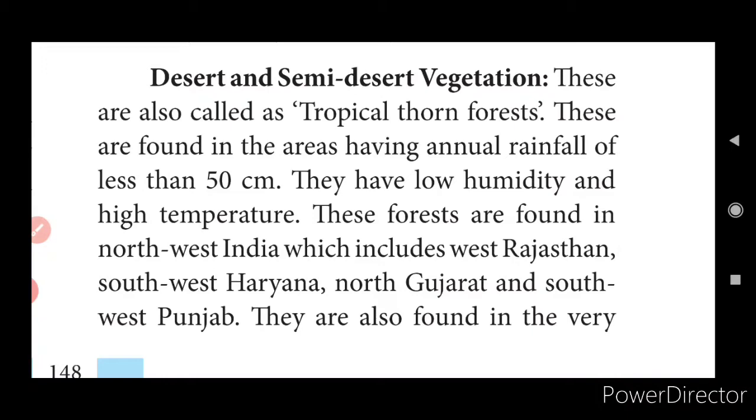Okay. From the word desert, semi-desert itself you can understand, there is a place called Rajasthan and Gujarat, those places. So these are called the tropical thorn forest. Thorny it will be. So many thorns will be there. These are found in areas having annual rainfall of less than 50 centimeters. Very hardly the rain comes in these areas. They have very low humidity and high temperature.